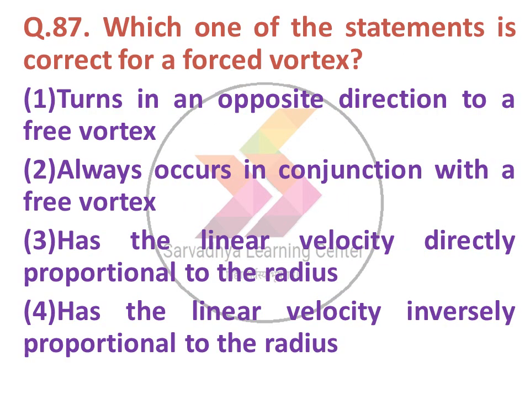Next question. Which one of the following statements is correct for a forced vortex? Option 1 turns in an opposite direction to the free vortex, option 2 always occurs in conjunction with the free vortex, option 3 has a linear velocity directly proportional to the radius, option 4 has the linear velocity inversely proportional to the radius. The correct answer is has the linear velocity directly proportional to the radius for forced vortex.